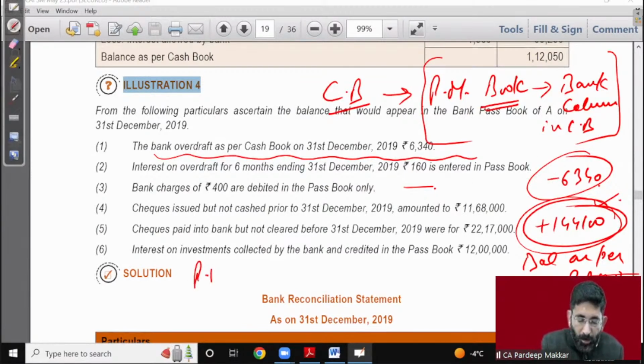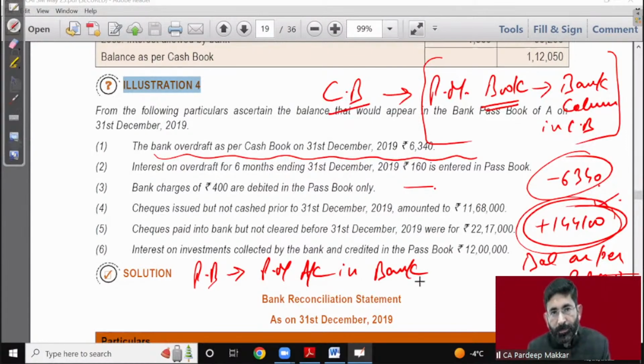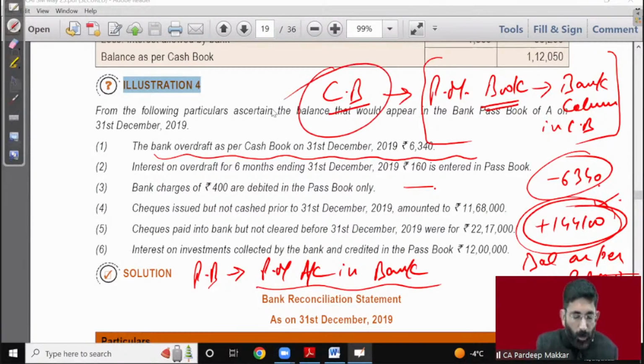And passbook means Pradeep Makkad's account in the bank. I have discussed each and everything in detail in my first lecture. You must see my first lecture in which I have made it very clear that my account in the bank is the passbook balance, and the bank account in my books is the cash book balance.